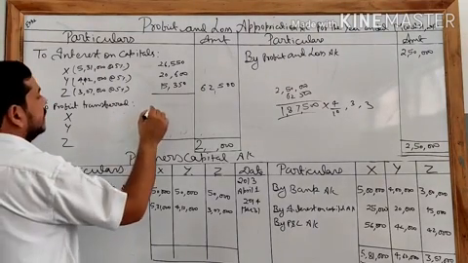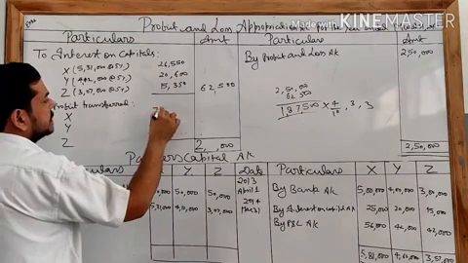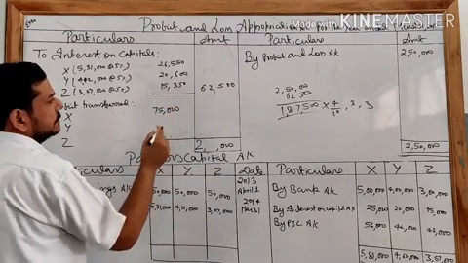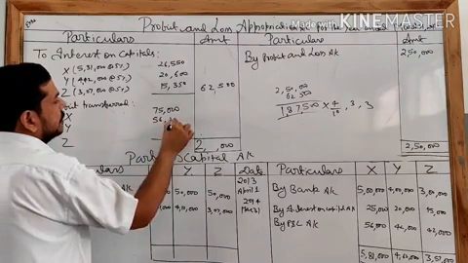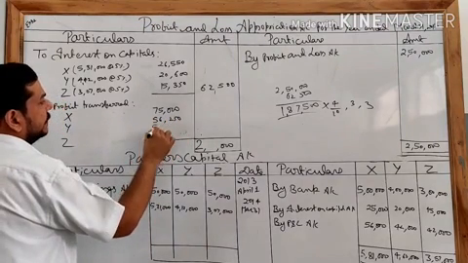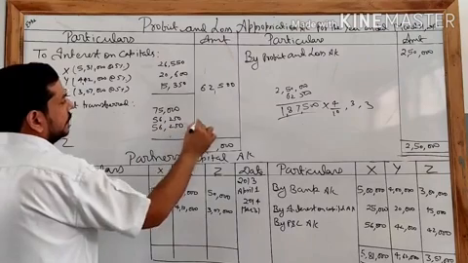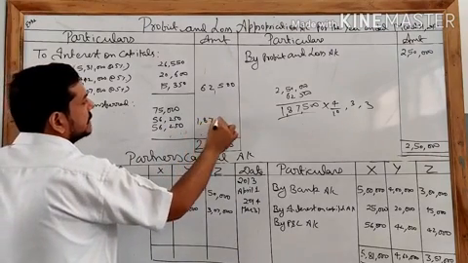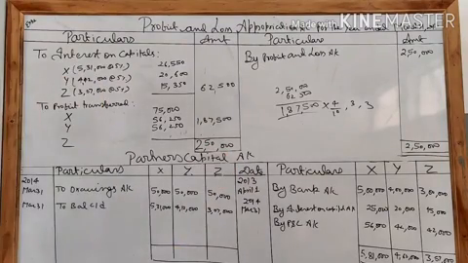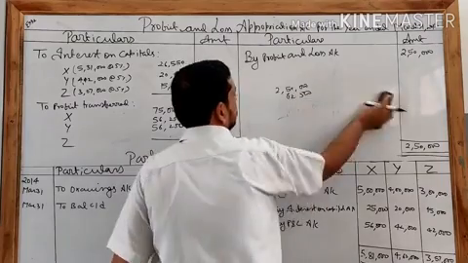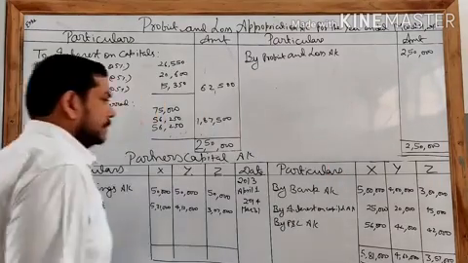Profit coming in the ratio, in the part of X, is 75,000. Here in Y, 56,250, and 56,250. Total is 1,87,500. Total with interest is 2,50,000. Clear?